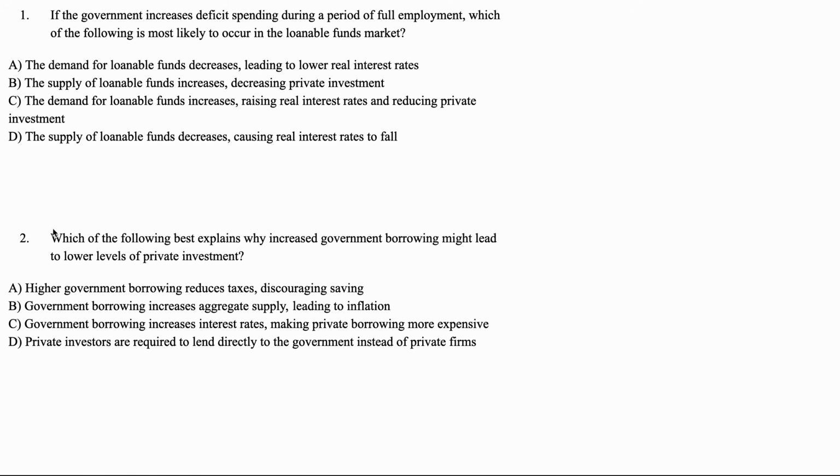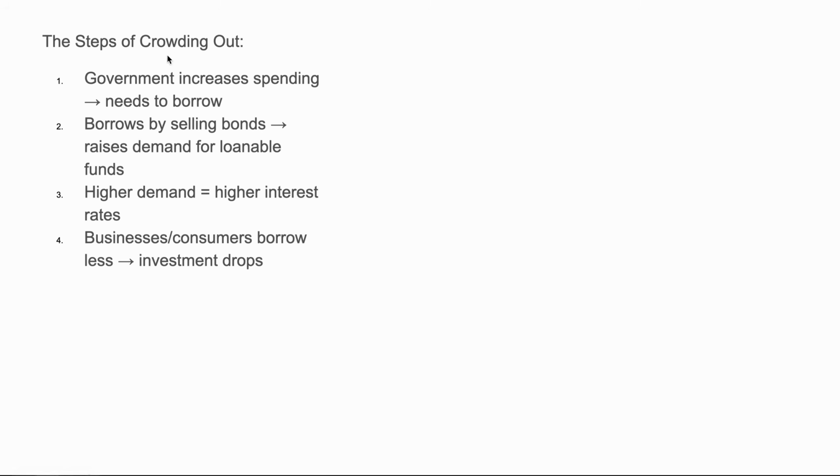But what you can notice in these two questions, and what you might see on the AP exam, is that most questions regarding the crowding out effect don't actually mention it. You're going to have to apply it in certain contexts, specifically regarding government spending and inflation, interest rates, and deficit spending. All you need to understand is basically this process, and you can get any question right, and you've basically understood the crowding out effect.